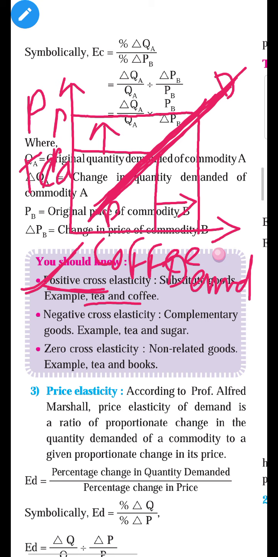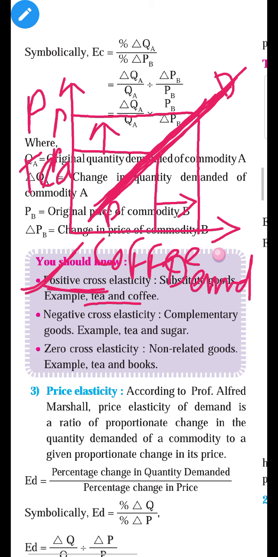Yes, it is a positive cross elasticity of demand. It happens in the case of substitute goods like tea and coffee. You can see some other examples of substitute goods, like Pepsi and Coca-Cola, Slice and Maaza, Colgate and Pepsodent, Lux and Rexona.